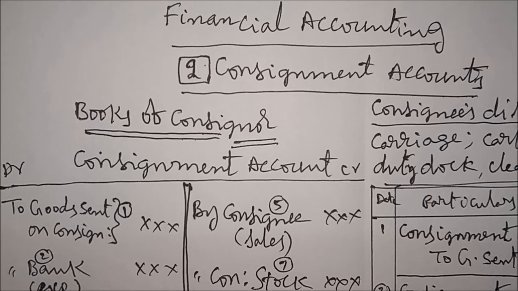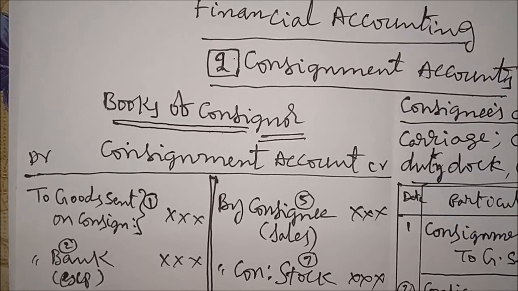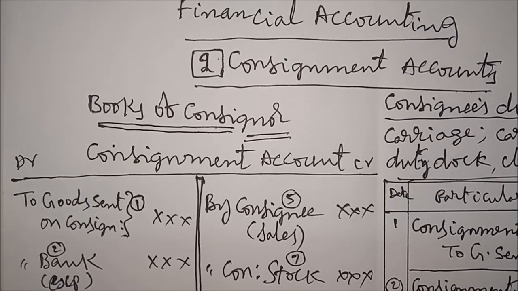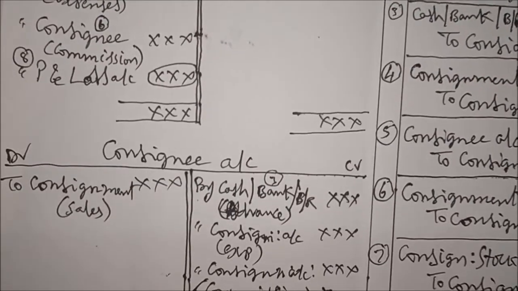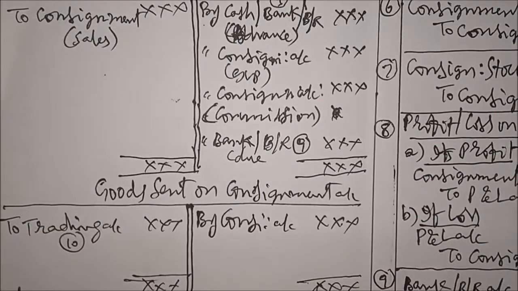Consignor is one who sends goods for sale to his agent, the consignee. We have to maintain two books, books of consignor and books of consignee. Now we are talking about books of consignor. In books of consignor, mainly we prepare three accounts: consignment account, consignee account, and goods sent on consignment account.